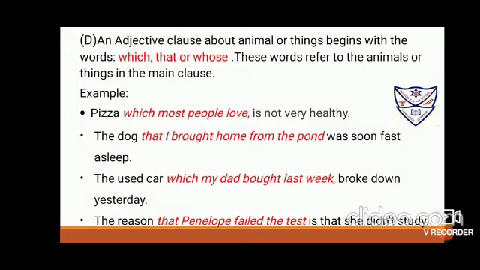Then, the reason Penelope failed the test is that she didn't study. So we are talking about the reason. What was the reason that Penelope failed the test? Is that she didn't study. So why did she fail the test? Because she didn't study.